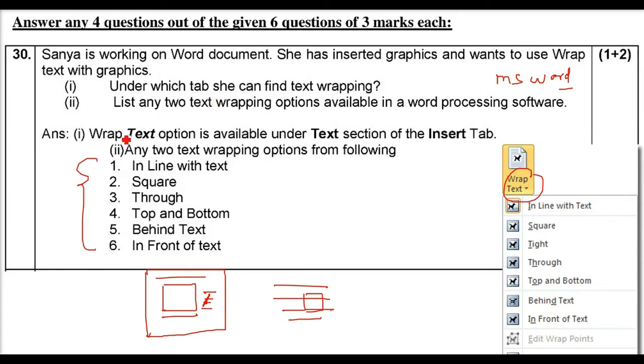First is this. What will you do? You will go to the Insert tab. Under the text section, there will be an option, wrap text, which I am showing you here also. So Insert, text section, wrap text. This is the first part. The second part is to list any 2 text wrapping options available in word processing software. So all these listings I have shown, you can write any 2 of these. If you write all of these, that will be the icing on the cake.